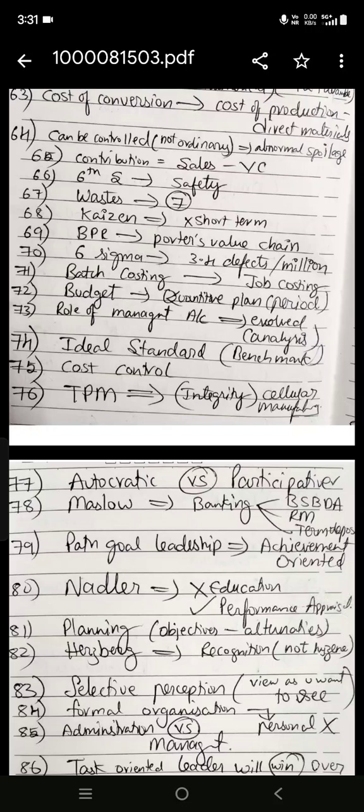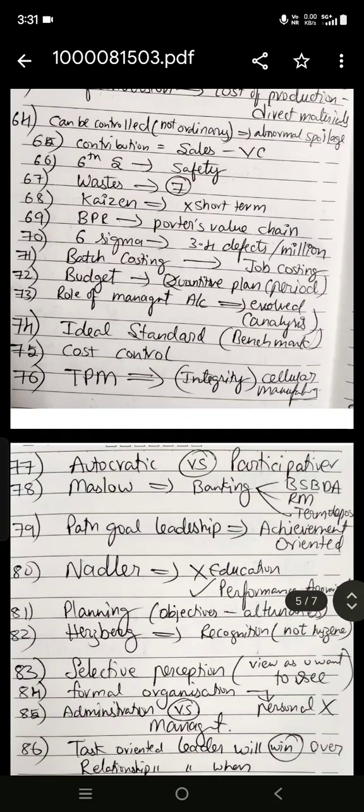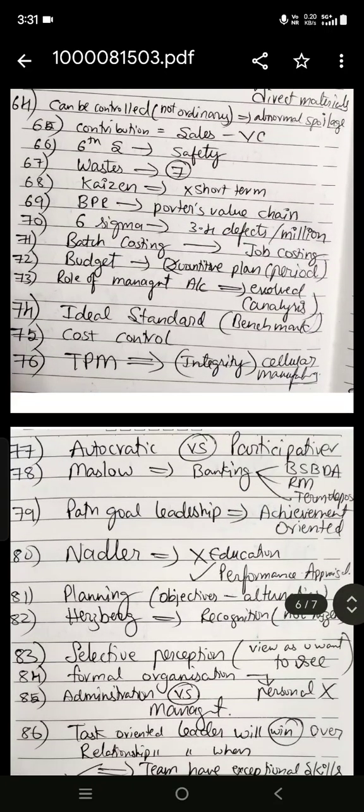And how many wastes are there? Total 7. And Kaizen is not for short term is the answer. BPR is Porter's value chain. One more question is there. The answer is Porter's value chain. And batch costing's other name is a kind of job costing. It is easy. Budget is a quantitative plan for a period.